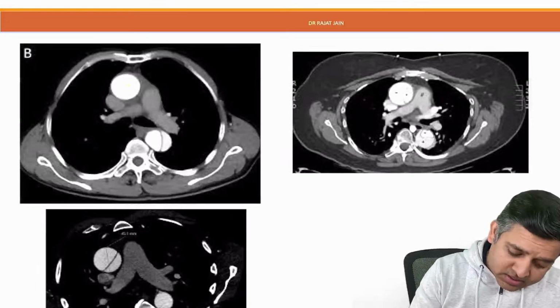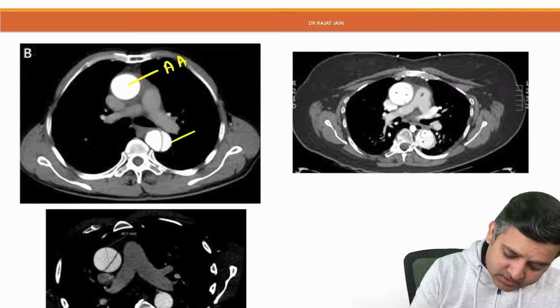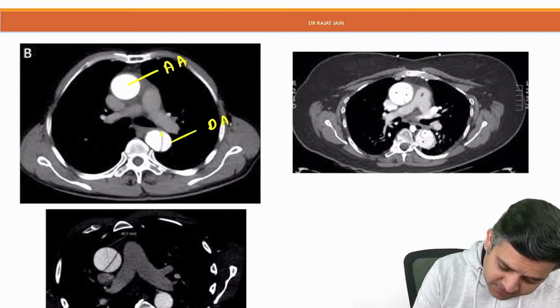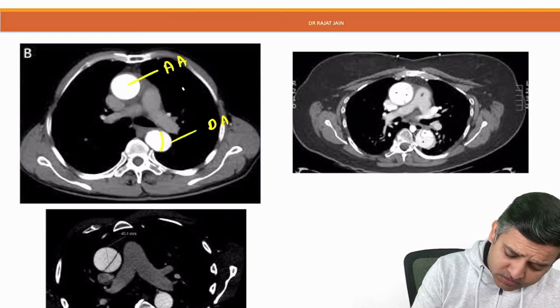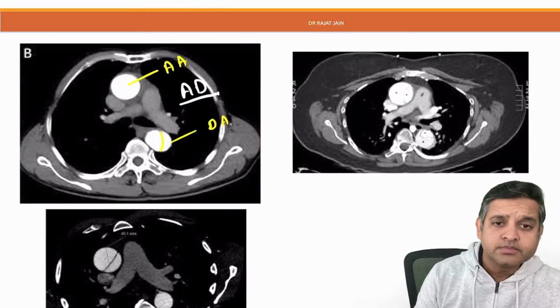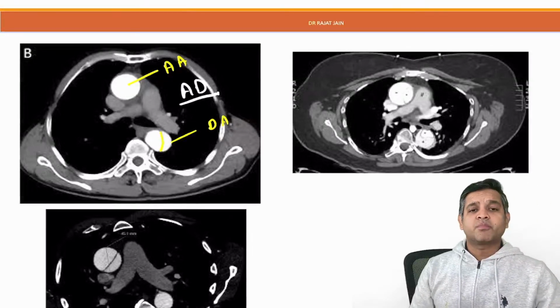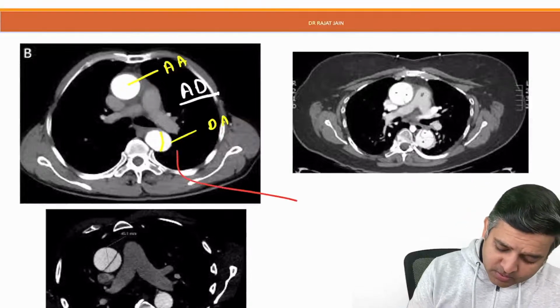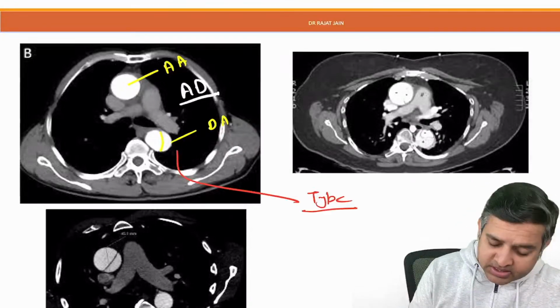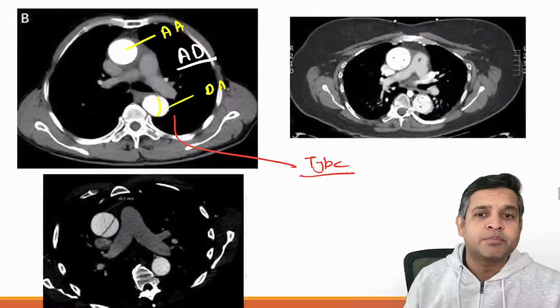Now we have just learned this is ascending aorta, this is descending aorta, and I can see a flap within the descending aorta. So that means this is a case of what? This is a case of aortic dissection. And who will tell me which type of aortic dissection is this? Which type of aortic dissection?